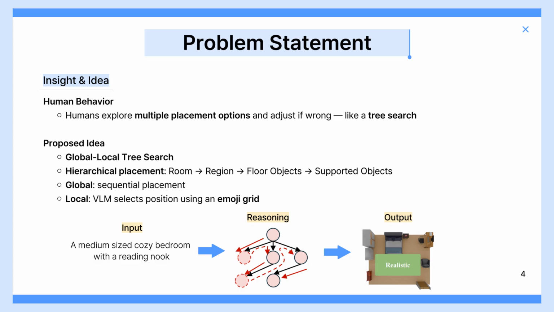First, the layout is decomposed hierarchically: room, region, floor objects, and supported objects. At the global level, objects are placed sequentially in order. At the local level, the VLM chooses the exact position of each object using an image grid that represents the top-down layout.